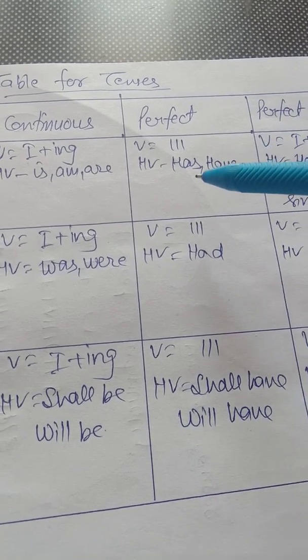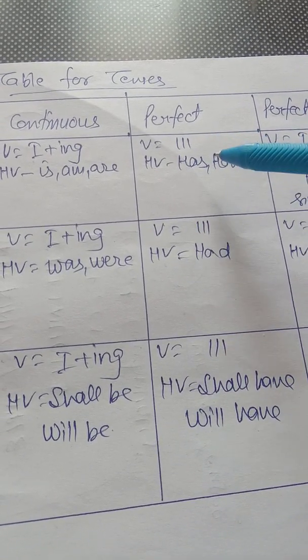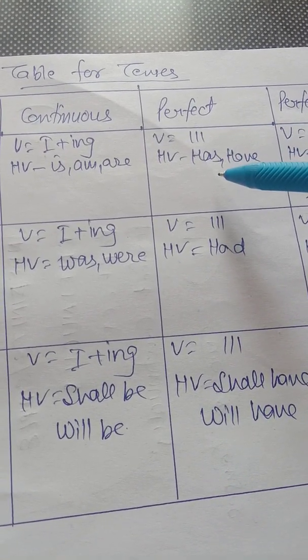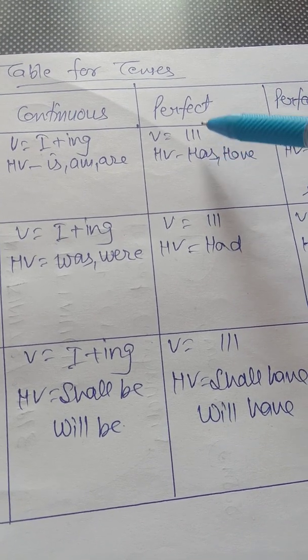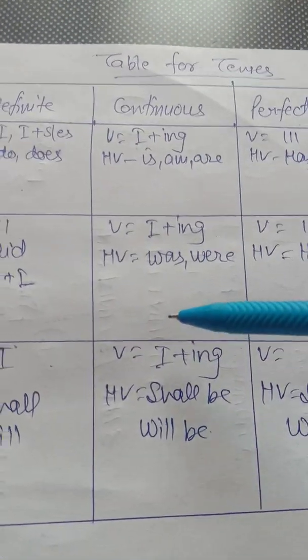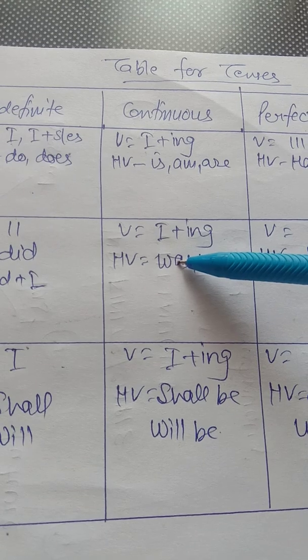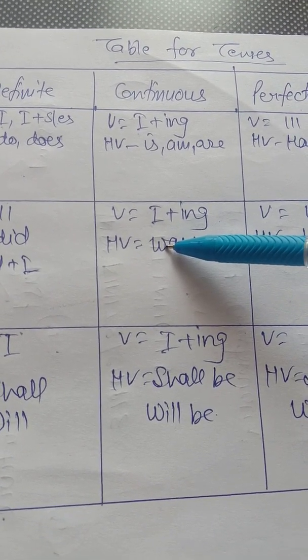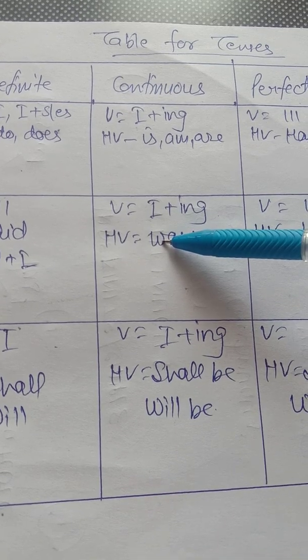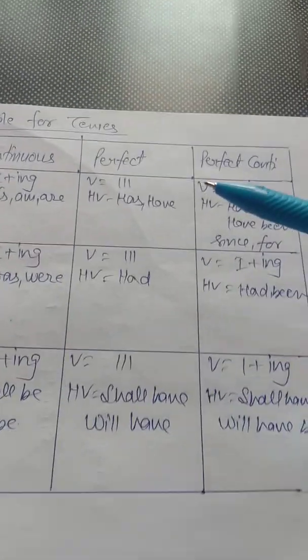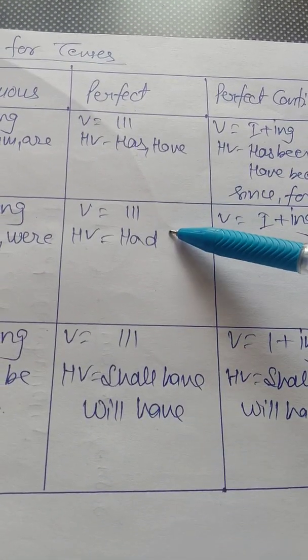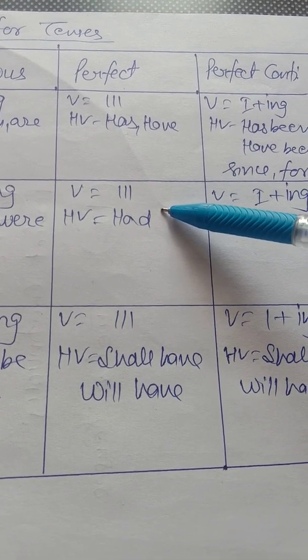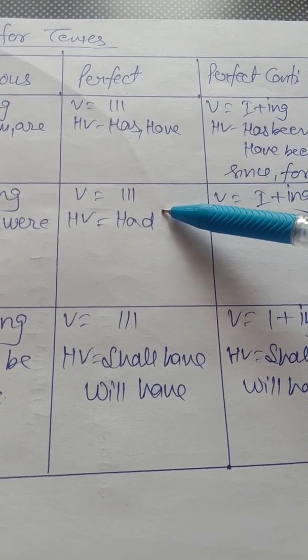So if there is a sentence which has has plus third form or have plus third form, it means that the sentence belongs to present perfect tense. If there is was, were plus ing, he was going, he was writing a letter, they were playing, it means this sentence belongs to past continuous tense. If there is had plus third form, it means that past perfect tense is used.